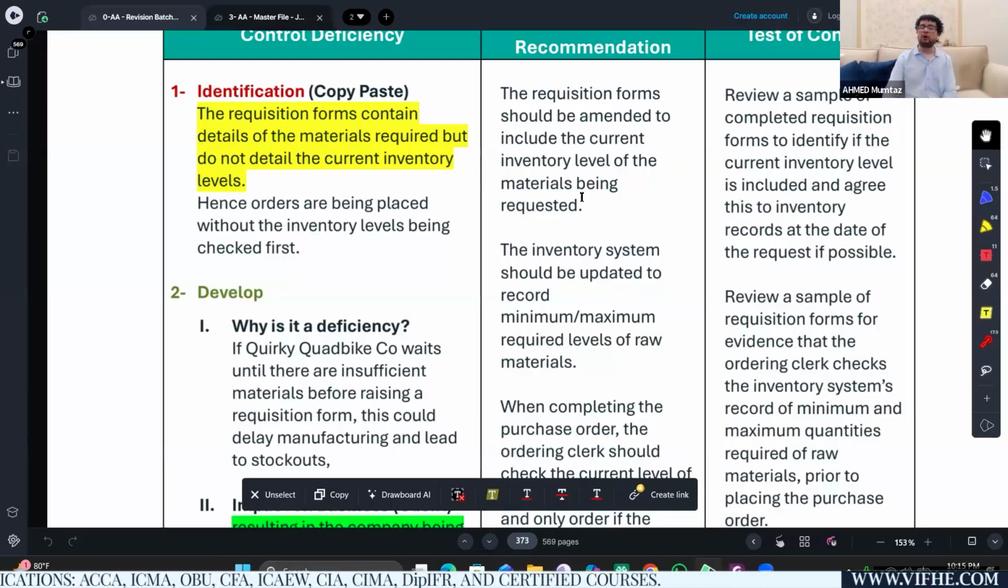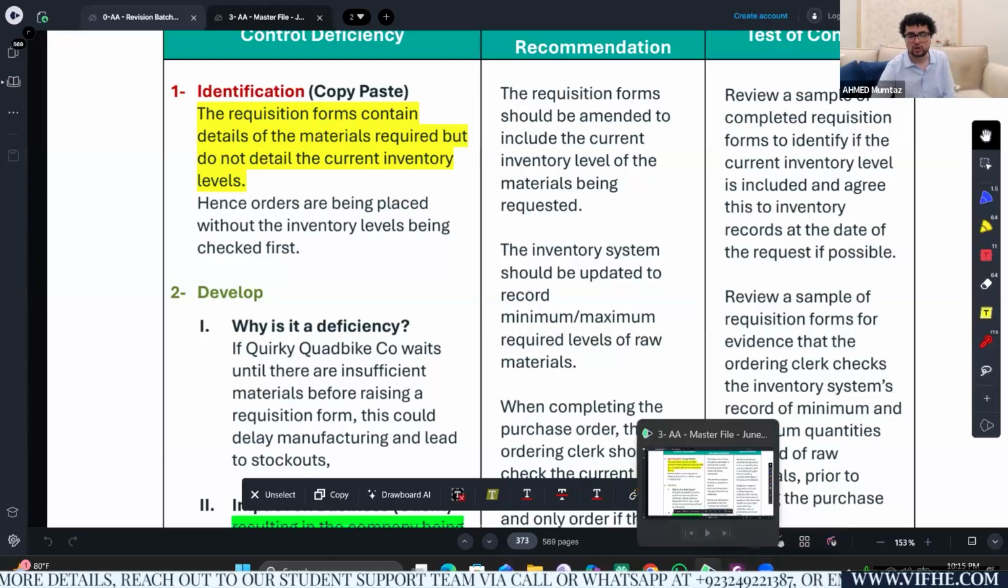Simply select a sample of requisition forms which were completed during the year and identify whether those requisition forms actually mentioned the minimum and the maximum level of inventories along with the current level, and agree with the inventory record whether the actual level of inventory is in line with the inventory record, if it is possible. So this is another important control.